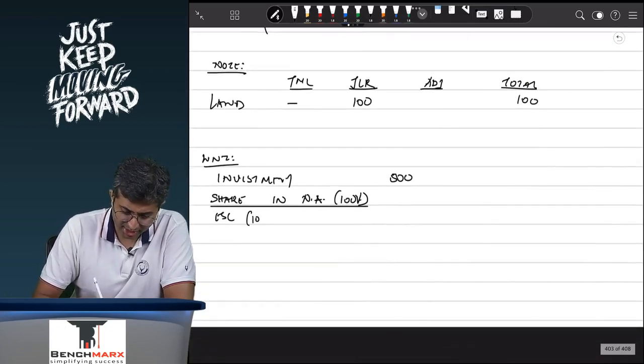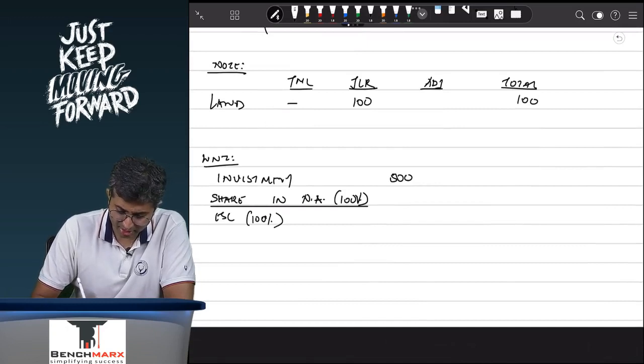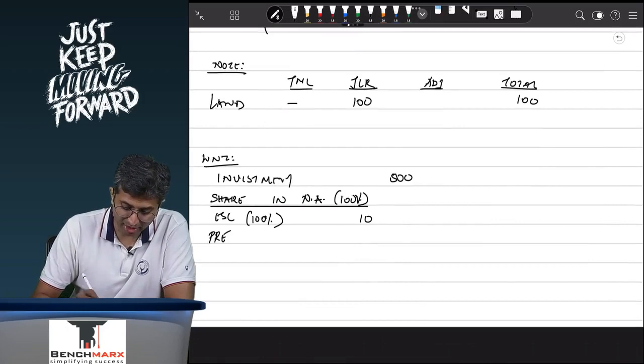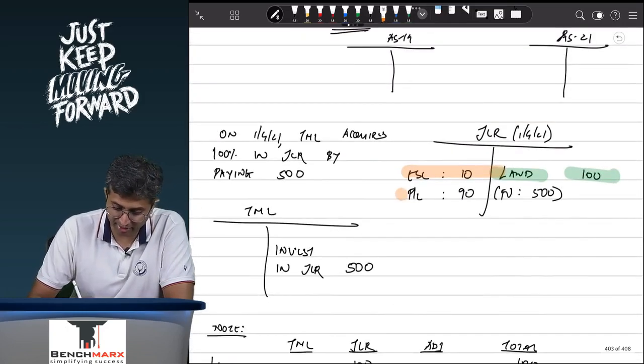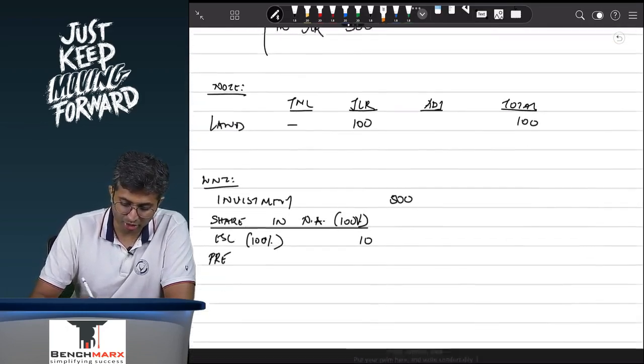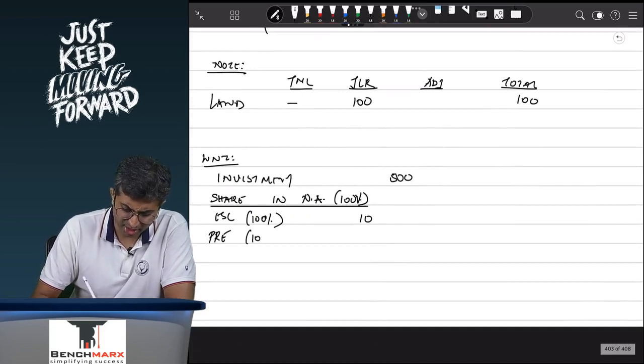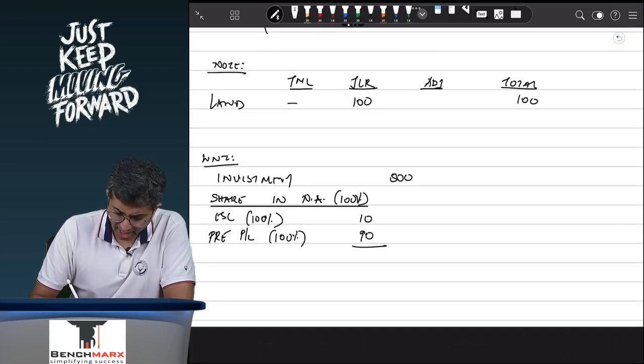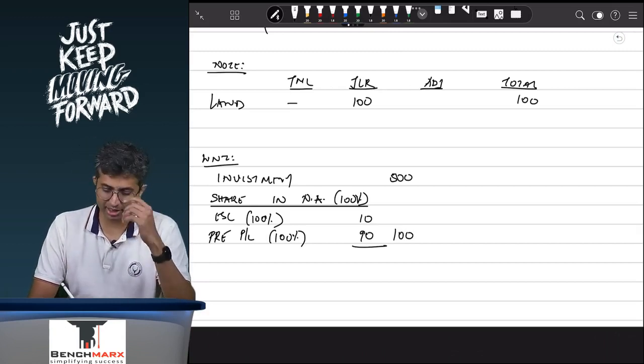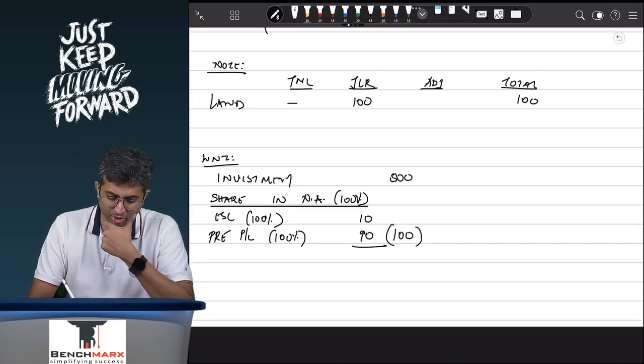Tata Motors has a 100% stake, so the entire 10, and the pre-profit and loss that JLR has is, let us say, 90. Tata Motors has a 100% stake, so pre-profit and loss as on the date of acquisition is also 90, and as a result the net worth of JLR is 100. For something which is worth 100, Tata Motors is paying 500, and as a result 400 appears as what?